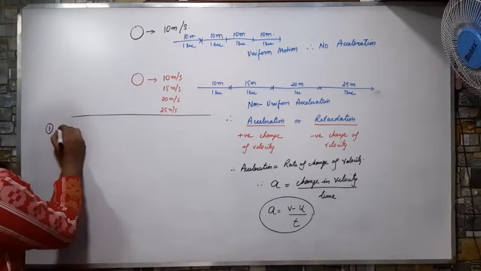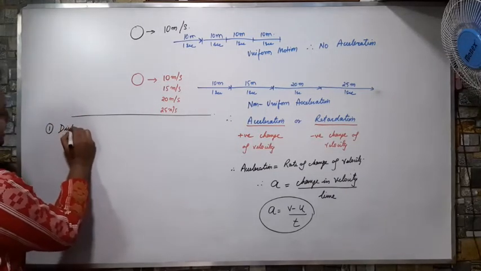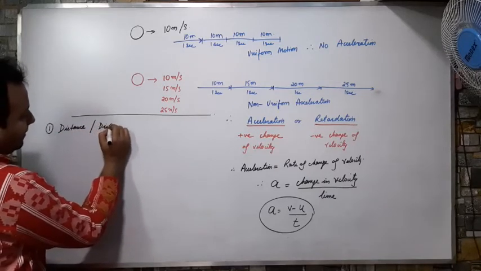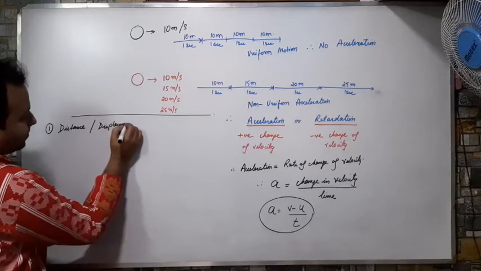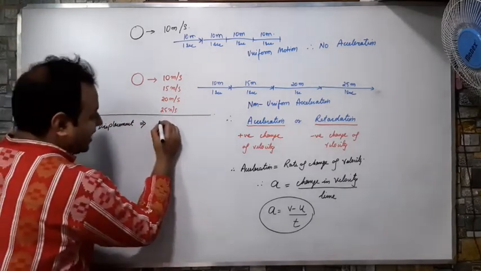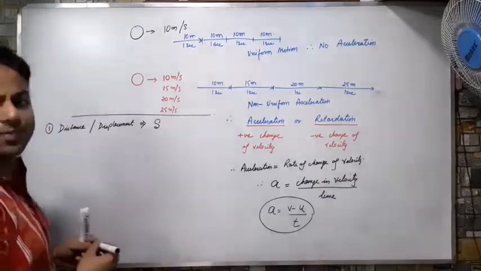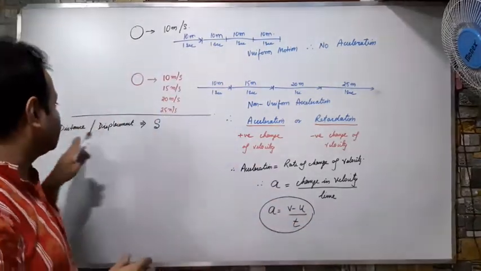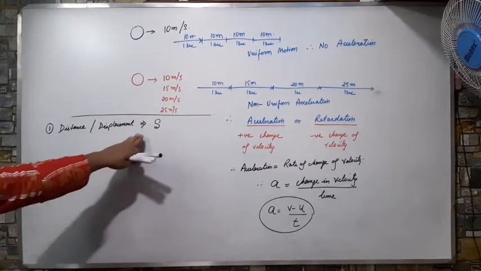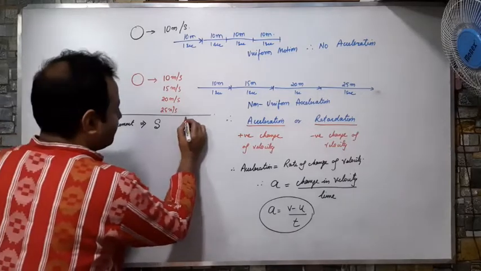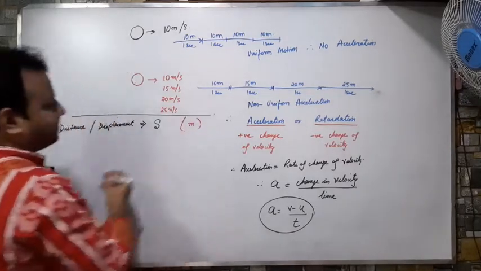First, we studied distance or displacement. This is represented as s. Sir, s is for speed, but here everything is velocity. So the distance or displacement is represented as s, and the unit is meter.